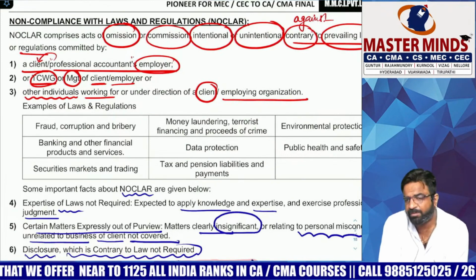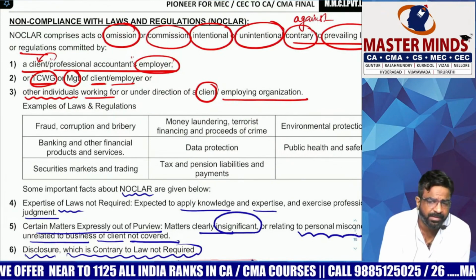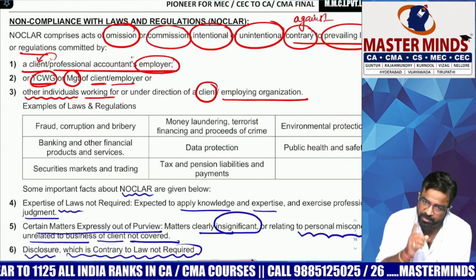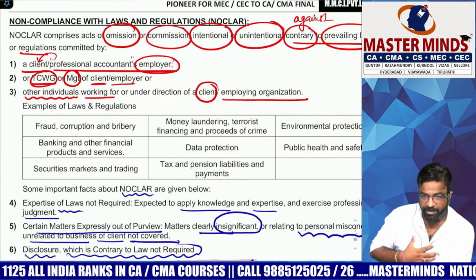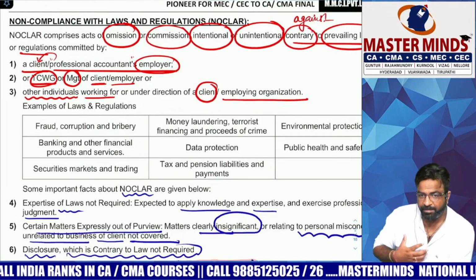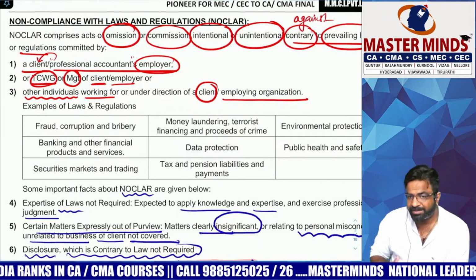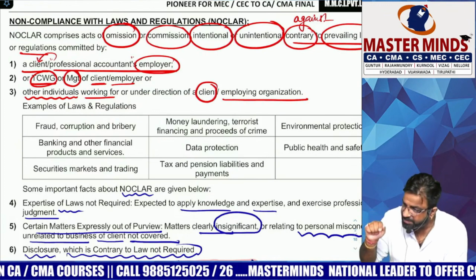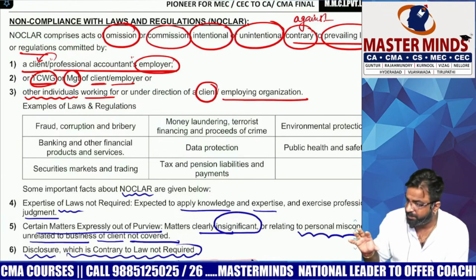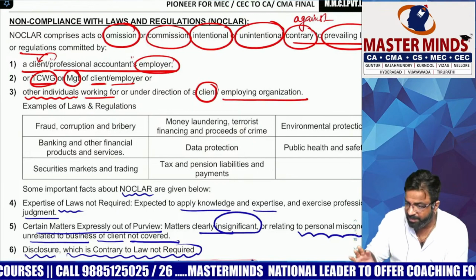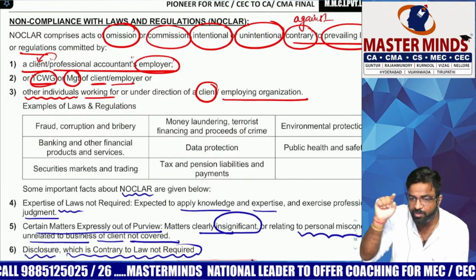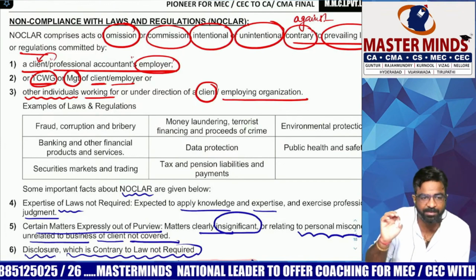Terrorism. अब मेरे को बताओ, the moment you realize the fact that your client is financing the terrorism, will you maintain confidentiality? No, no, no. Fundamental principles, integrity, objectivity, confidentiality, but this is against the public safety. Then these are the areas where the NOCLAR is saying open up. Then don't think about your confidentiality. Are you getting it? This is the time you have to break it because your client is doing NOCLAR. What is NOCLAR? Non-compliance of laws.